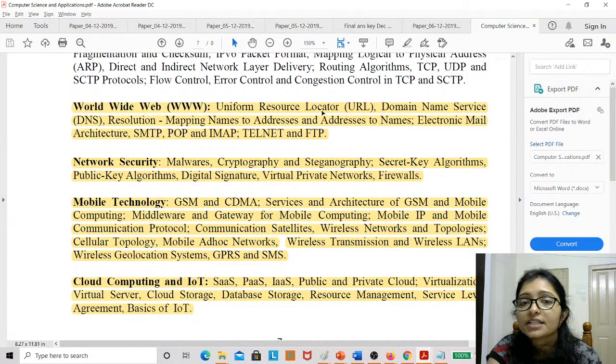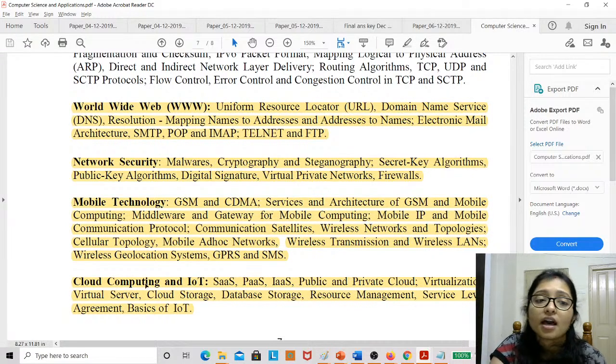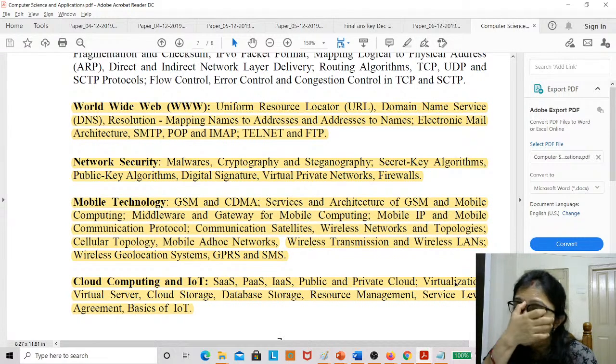Are you interested in revising GSM, CDMA, different types of networks, WWW, Telnet, the protocols SMTP, POP, and IaaS, PaaS, cloud computing, networking? Because from this area at least 2 questions are coming. I saw that 2 questions are coming from here.